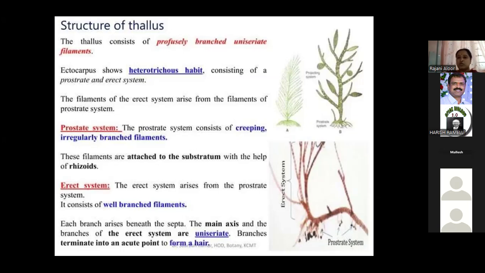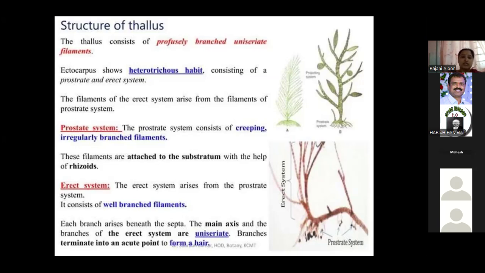The prostrate system consists of creeping, irregularly branched filaments. These filaments are attached to any substratum with the help of rhizoids.